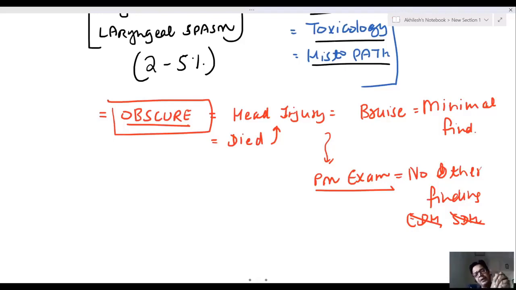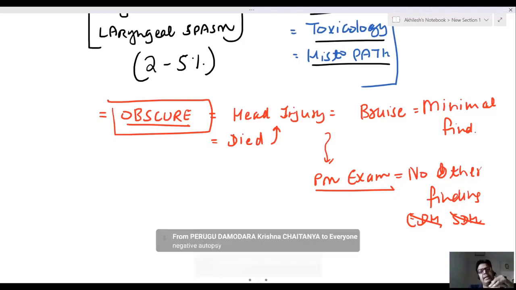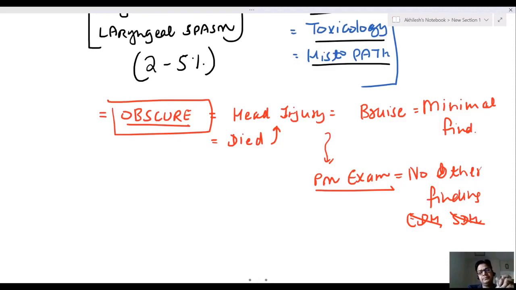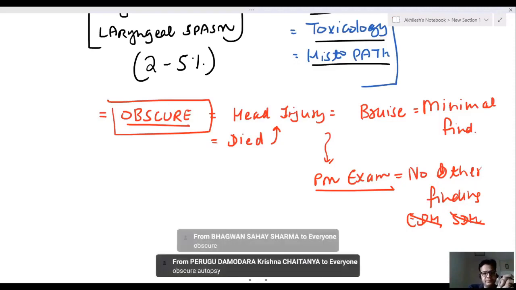After postmortem, after lab investigation, after histopathology, after toxicology, we are not able to decide the cause of death. Which autopsy is this? Negative autopsy. You have a minimal finding in postmortem without a significant finding of cause of death. What's the name of this autopsy? Obscure autopsy.